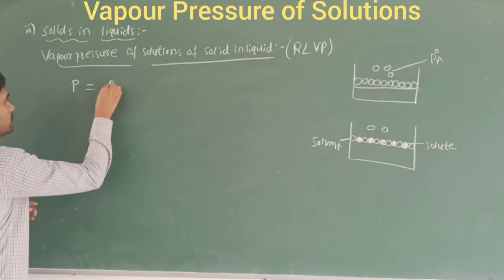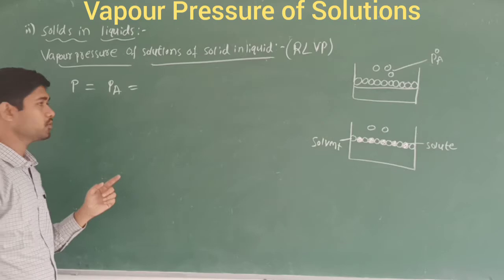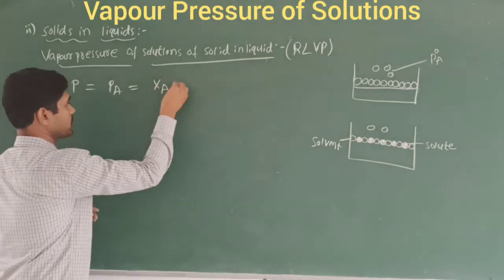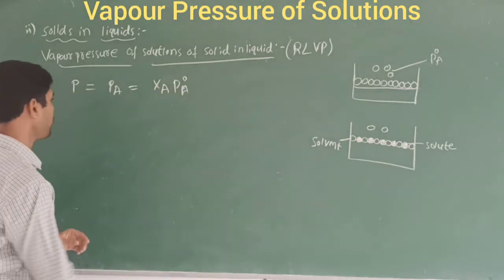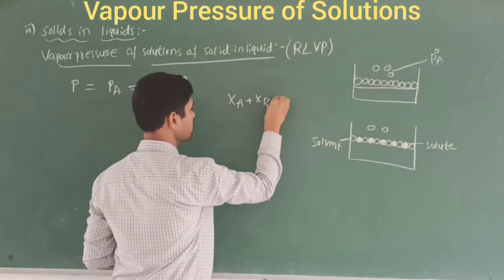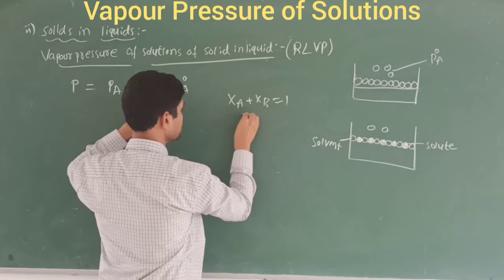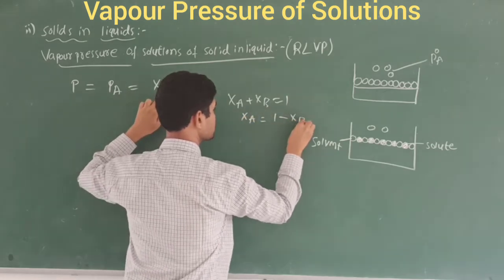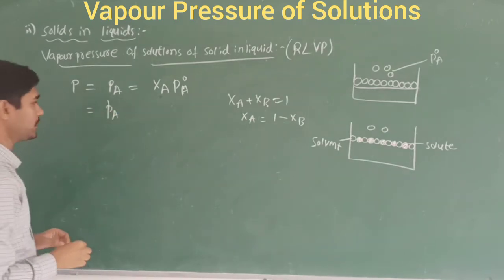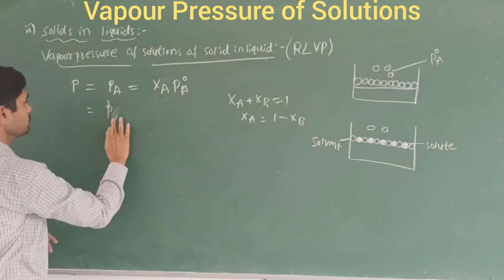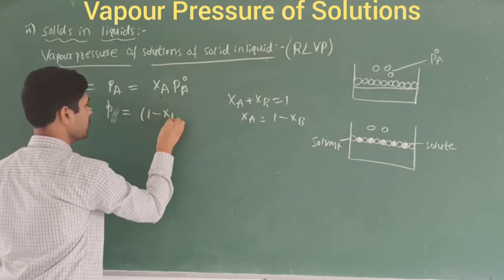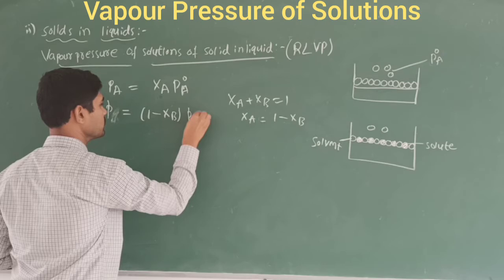P is equal to, taking only one component here, PA, the partial vapor pressure of component A, which is equal to XA, the mole fraction, times PA naught. Now I am going to substitute XA as 1 minus XB, because you know the relation XA plus XB is equal to 1, therefore XA is equal to 1 minus XB. Now substituting, I write directly P only, because P is equal to PA. That is equal to XA, which means 1 minus XB, into PA naught.